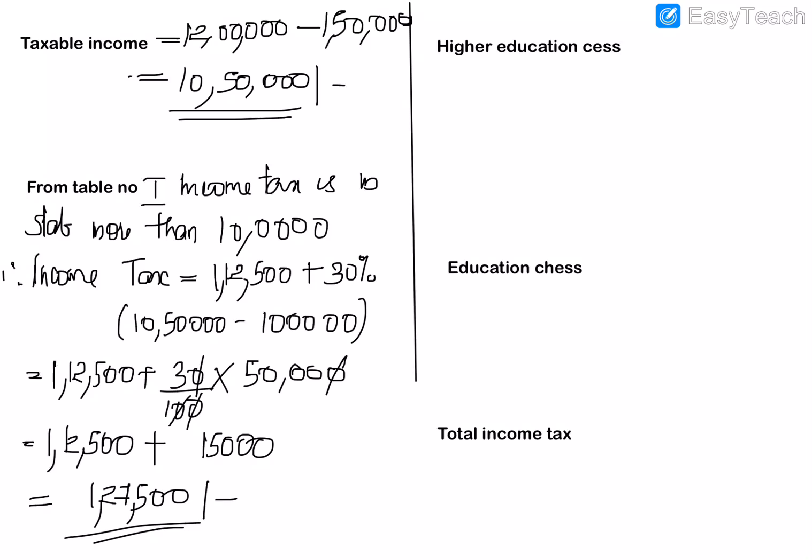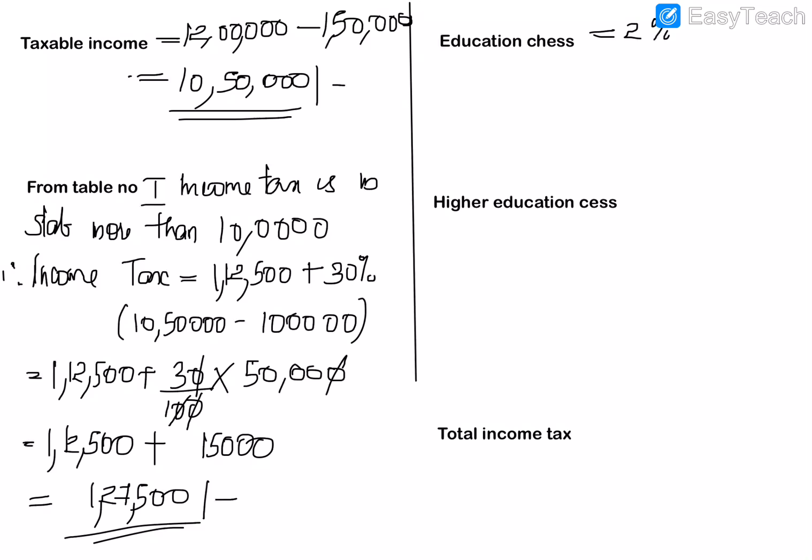So 1,27,500 is his actual income tax, and in addition he has to pay educational cess and higher education cess. We have seen in the table that educational cess is 2%. Here you can see the taxable income is 10,50,000. So 2%. Sorry, we have to find the 2% not of the taxable income. We have to pay 2% of the income tax. So I am writing that step here: 2% of the income tax.